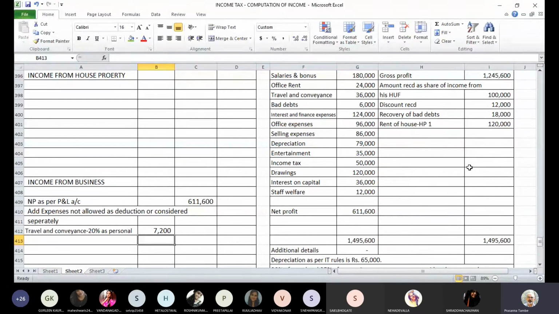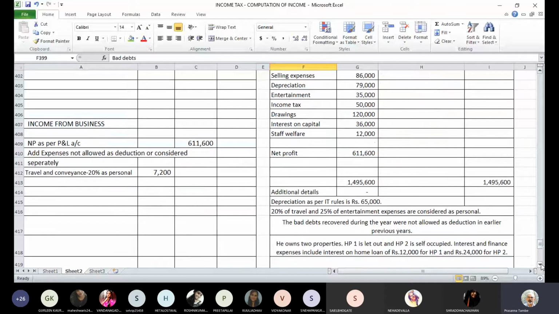Then you have bad debts. Bad debts, these are the losses incurred during the year and these will be allowed as deduction. So there is no reason to make any adjustment for these bad debts. So these bad debts will be fully allowed as a deduction. Absolutely no issue in claiming these bad debts as a deduction. Next is interest and finance charges, and there is additional information on that. It says that there are two properties, HP1 and HP2, and he has paid interest on home loans, and this interest is included in interest and finance charges.